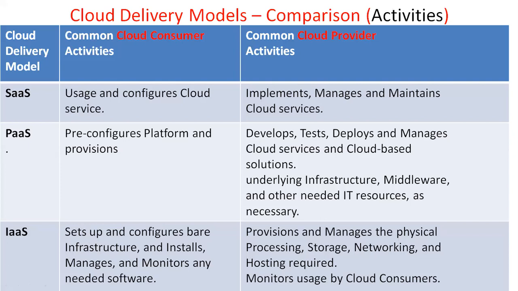The provider has accessibility only to networking, servers, storage. Is it clear or not? The consumer can set up and configure the infrastructure, install, manage and monitor any needed service. Here the consumer has more activity in IaaS. In SaaS, the consumer has fewer activities. He is simply using the data.